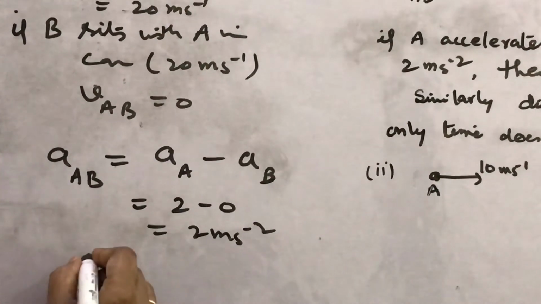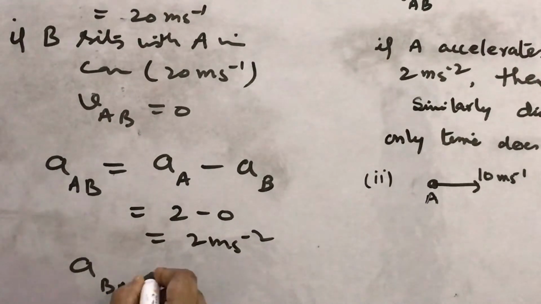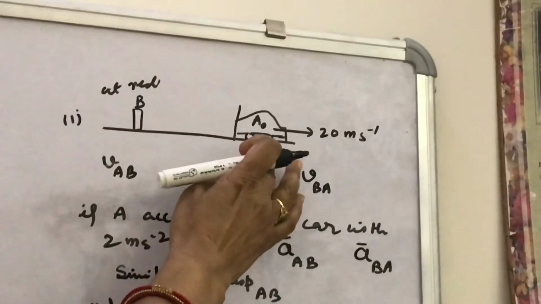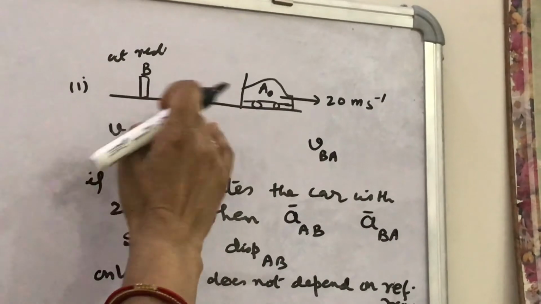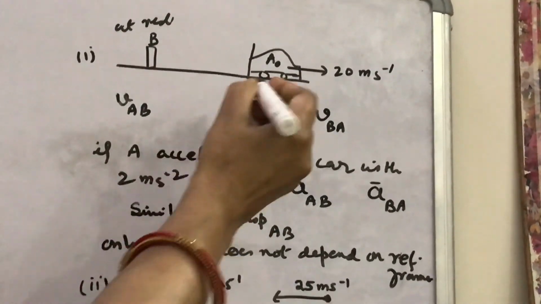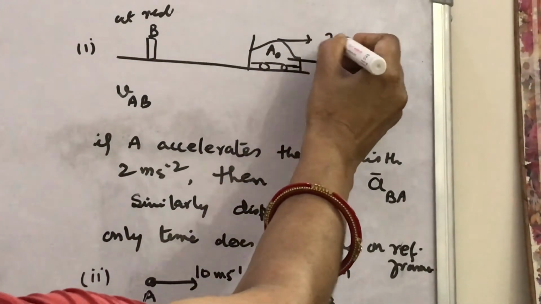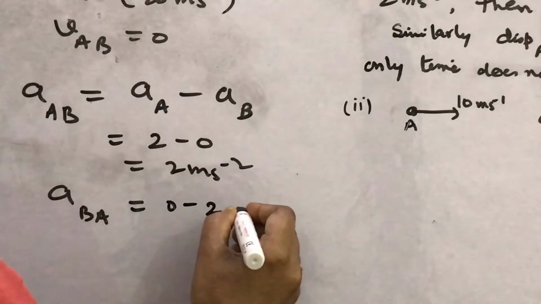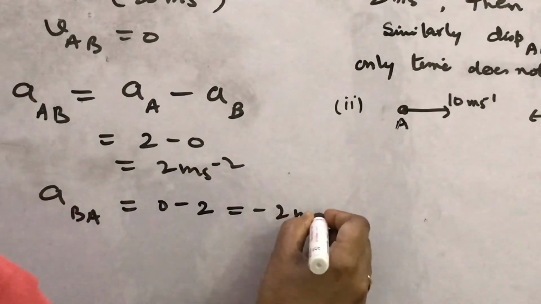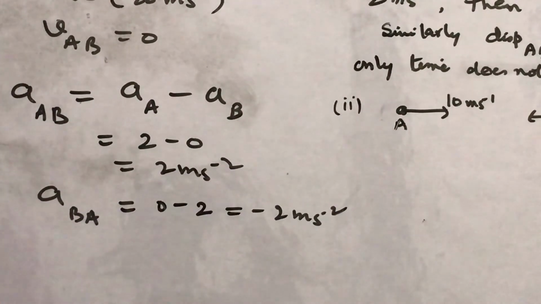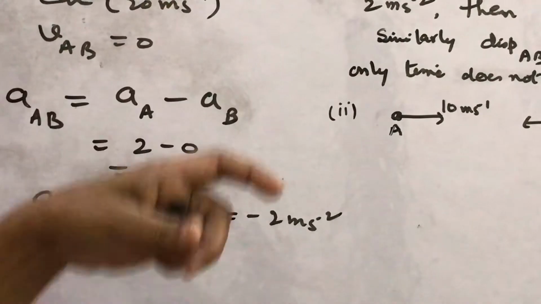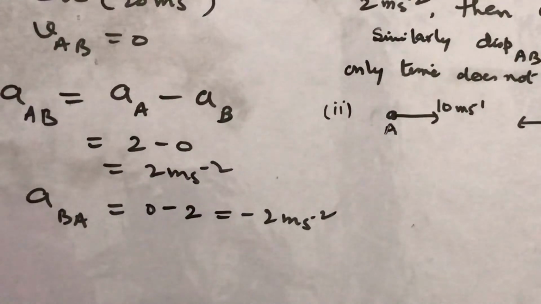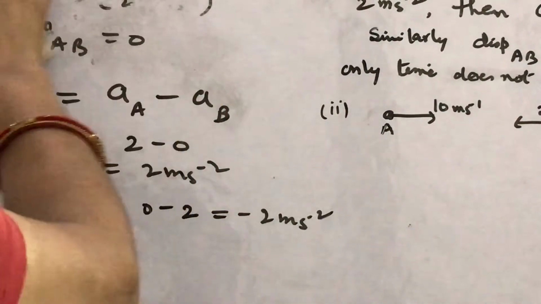What will be the acceleration of B with respect to A? If the observer here from A watches the accelerating car, that now it is accelerating with 2 meter per second square, then it will be 0 minus 2, that is minus 2 meter per second square. Similarly, the relative displacement and distances can also be calculated.